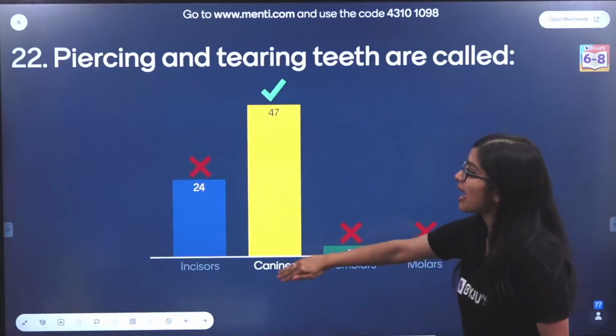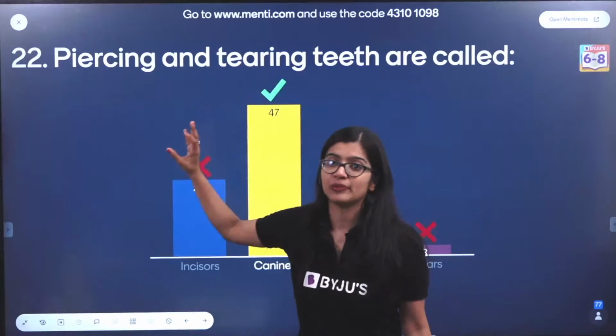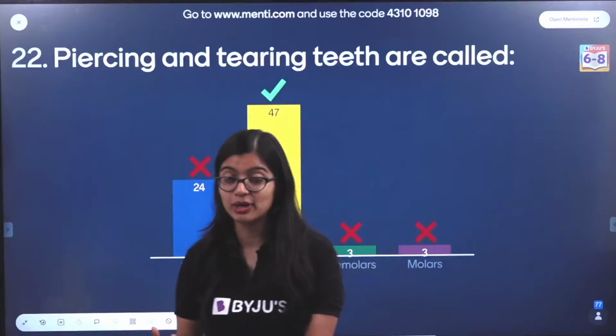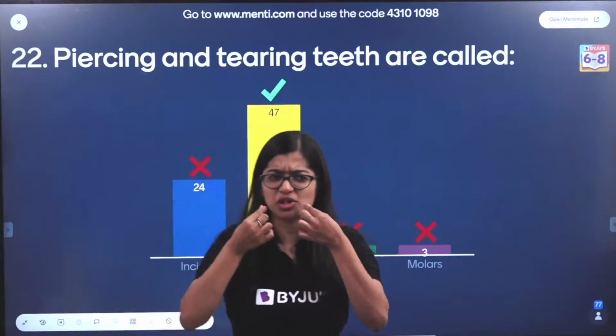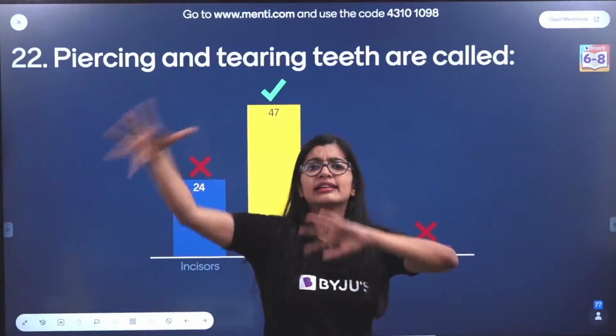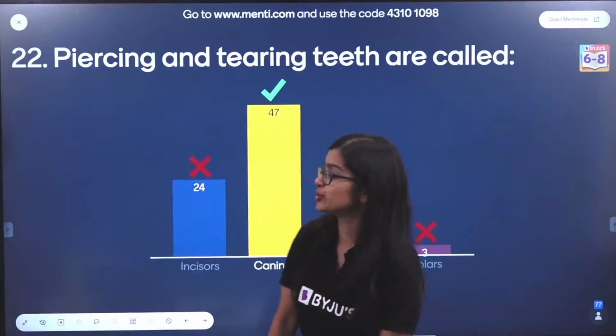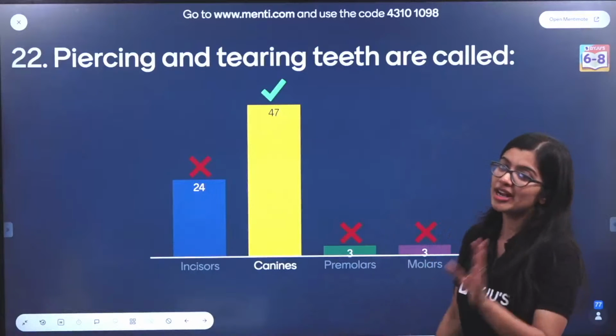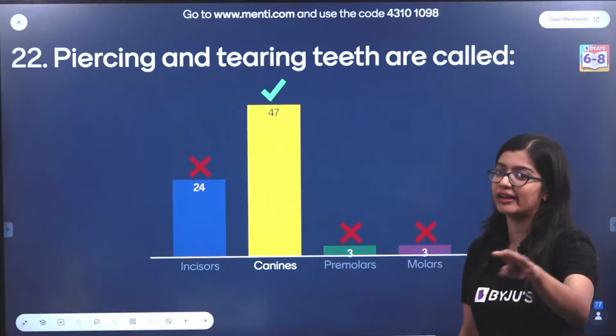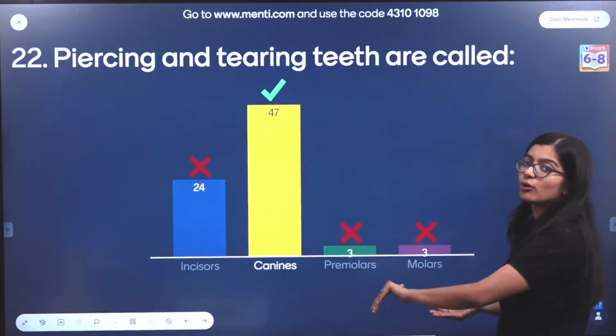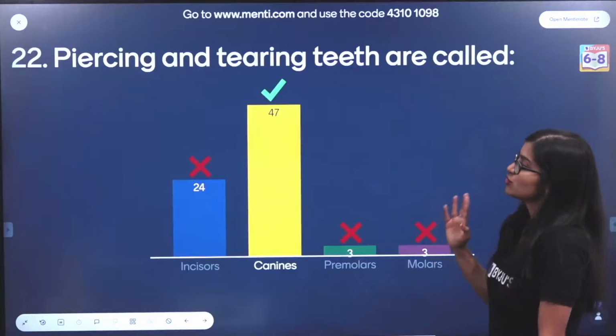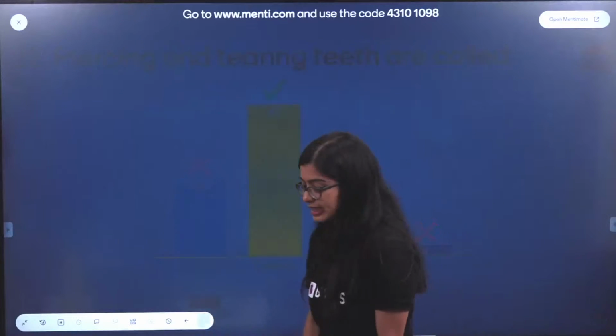Then you have the canines, which are the piercing and tearing. So how do you know? There are animals like your lions and tigers which have really sharp canines that help them tear into the flesh, which is why the answer is canine. Now, whenever you see chewing, crushing, grinding, that will be these two, okay? Chewing, crushing, grinding. So now I hope that the concept is clear.